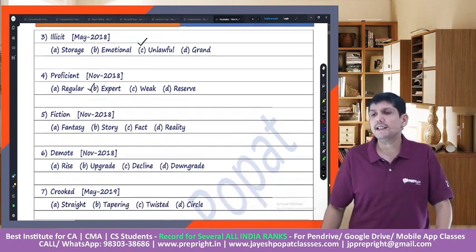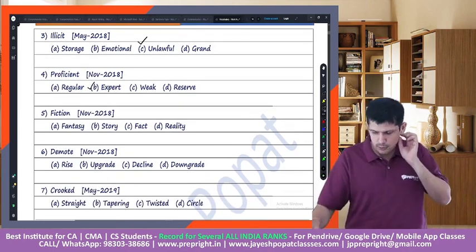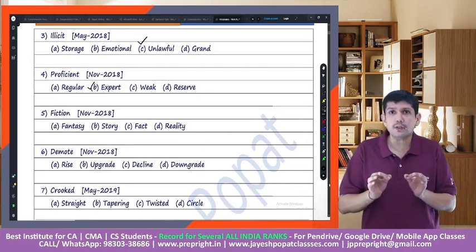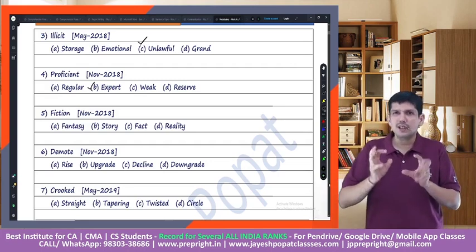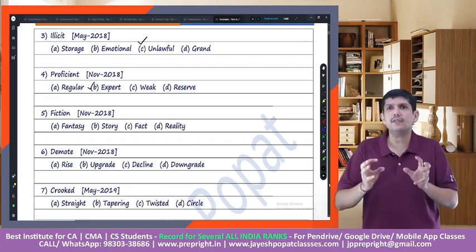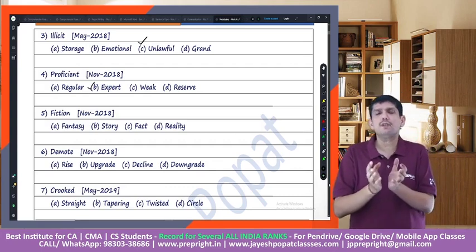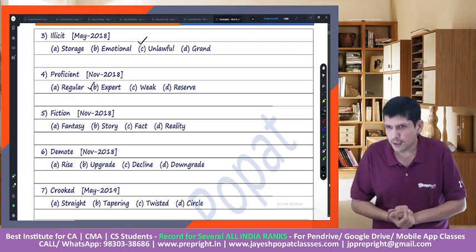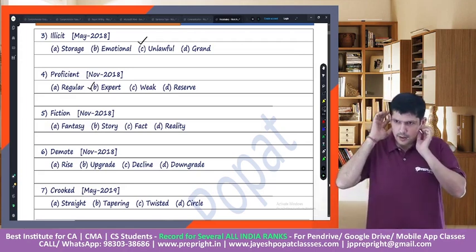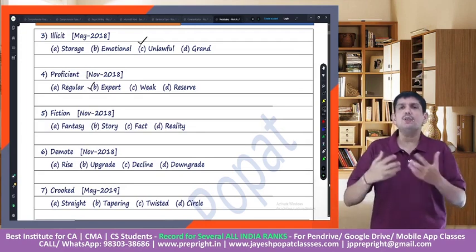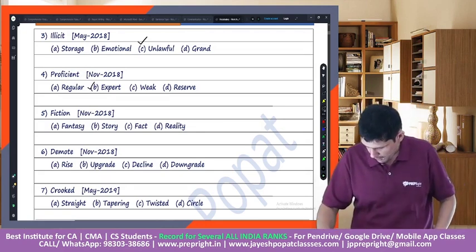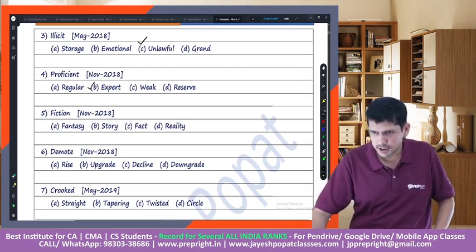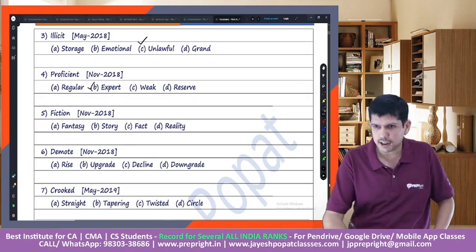Then fiction, again a common word. By going through the past exam questions, this would give you a little bit of confidence in the sense that the words are not very way off, or not very bombastic words of which we don't know the meaning or haven't heard before. What do you mean by fiction? Because we know fiction stories, fiction novels. I am getting most of the answers correct in the chat. Fiction would mean fantasy.